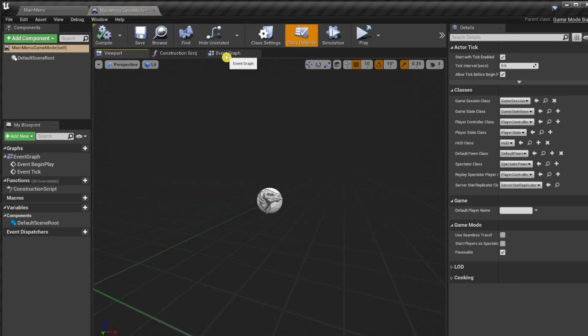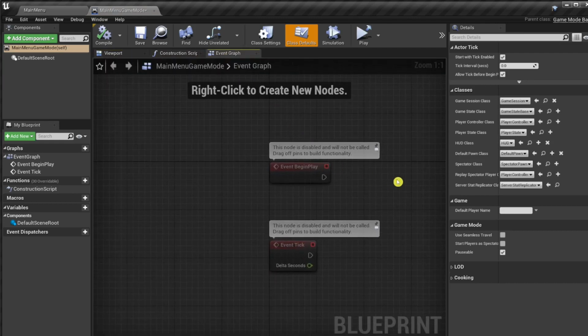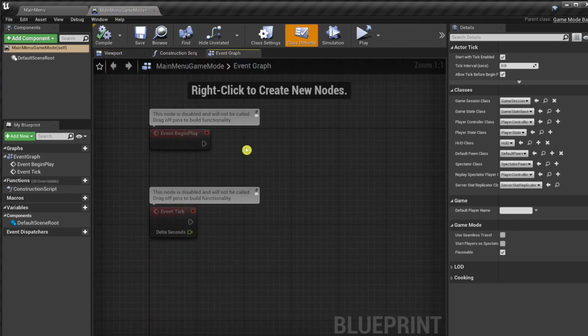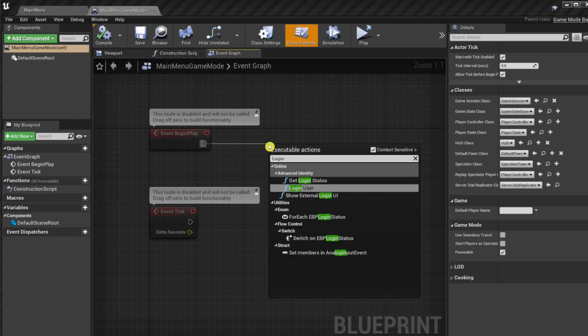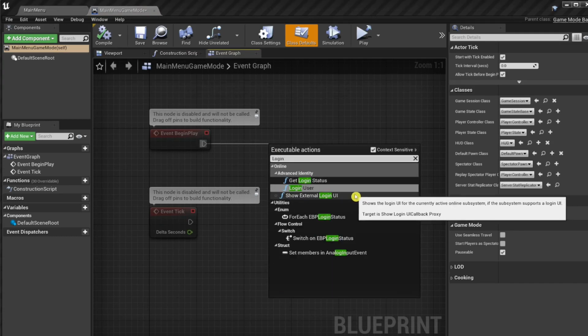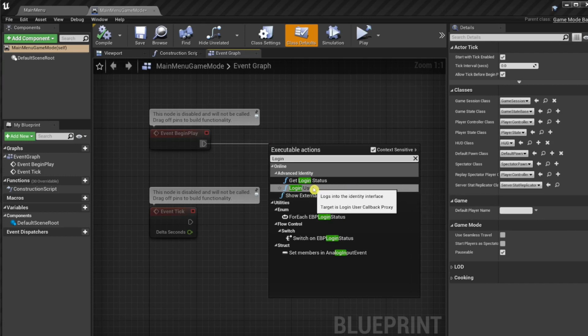And next, we implement the Begin Play event for this game mode. We want to log into EOS. There are two login blueprint nodes available. However, the Show External Login UI node is not implemented by the online subsystem EOS. So we have no choice but to use the Login User blueprint node.